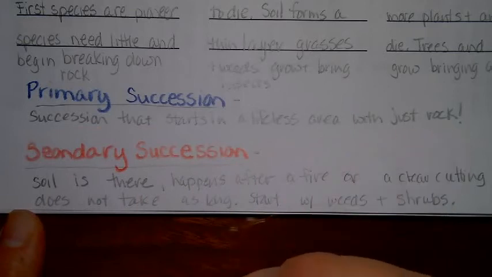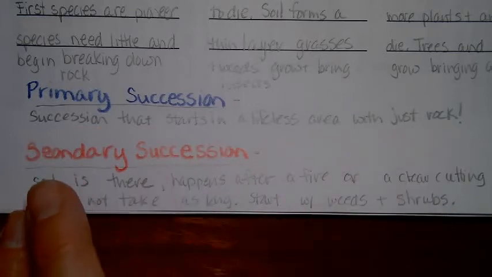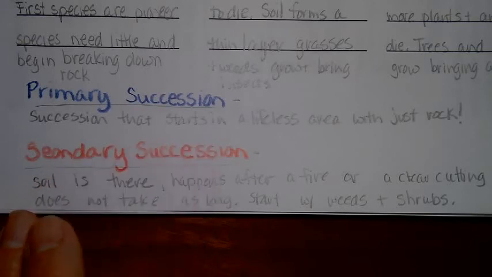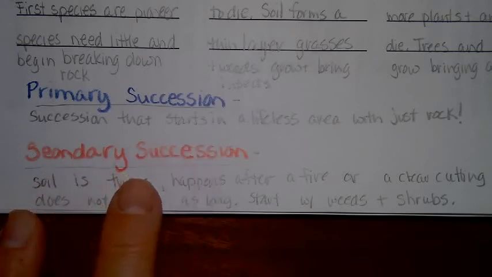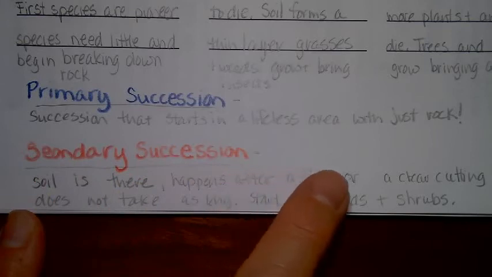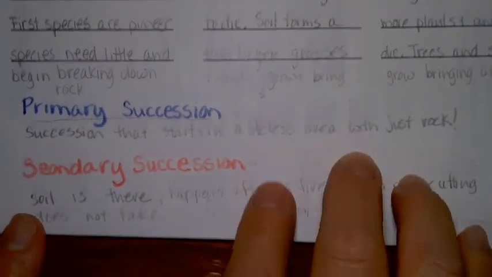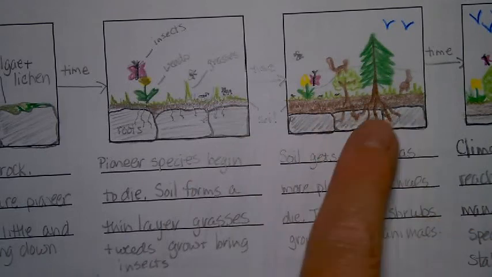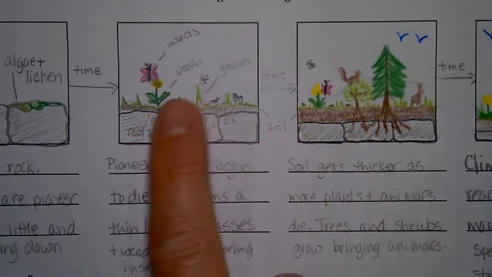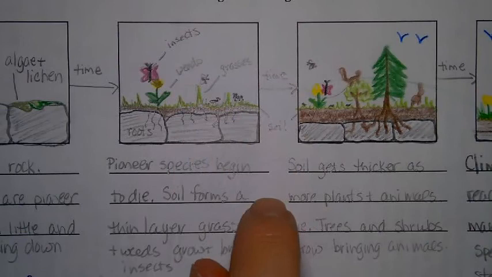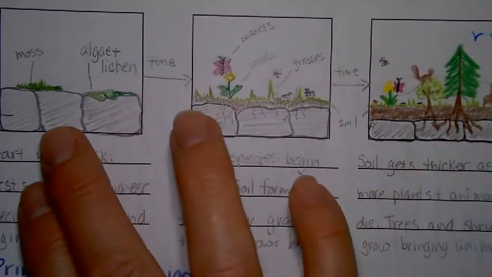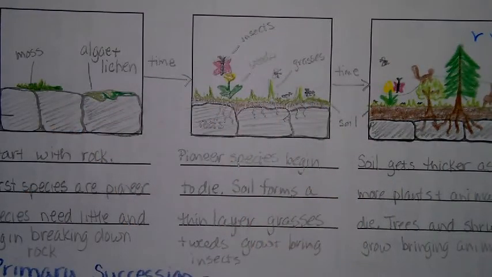It takes longer because we have to build up that soil. Secondary succession is when the soil is already there. So it happens after a fire or a clear cutting, some sort of natural disaster. It doesn't take as long to reach the climax community because we're going to start with already having soil. So we're going to start with the weeds and the grasses coming in because the soil is already there. We don't have to go all the way back to barren rock.